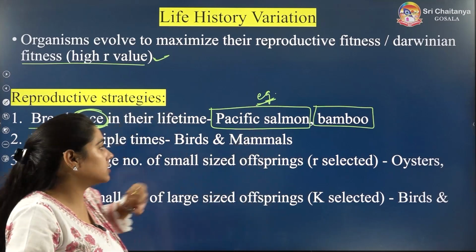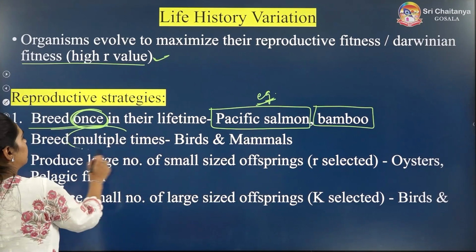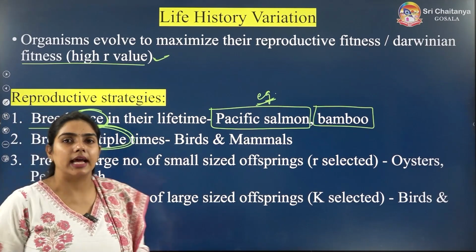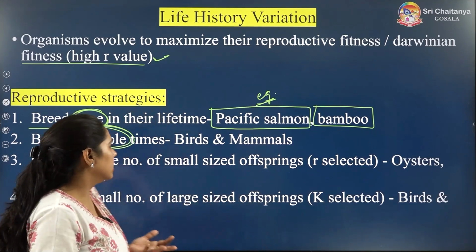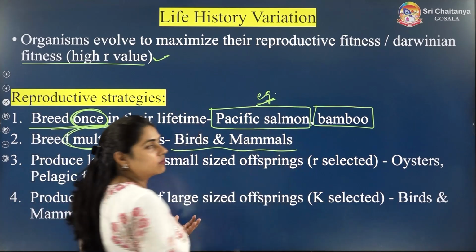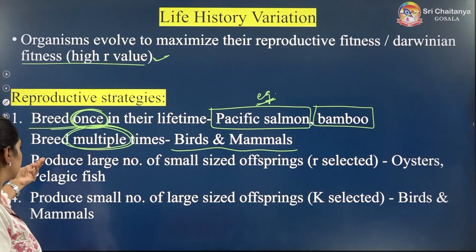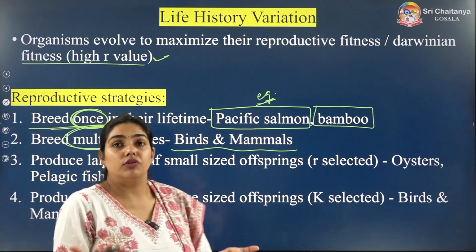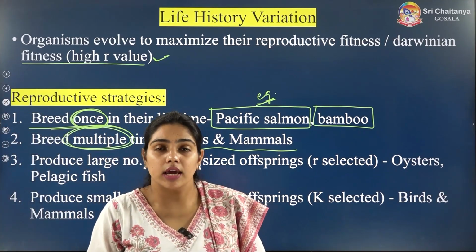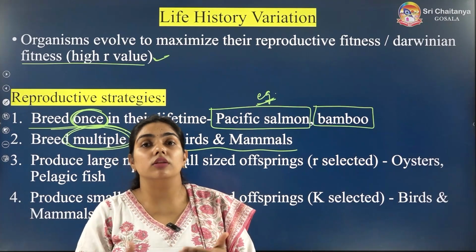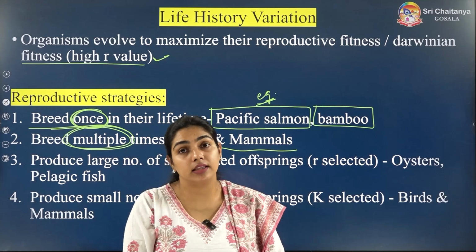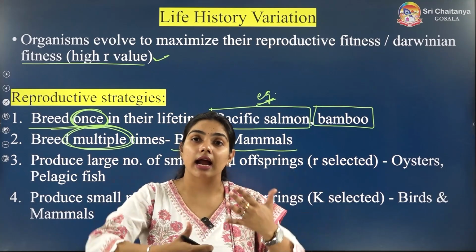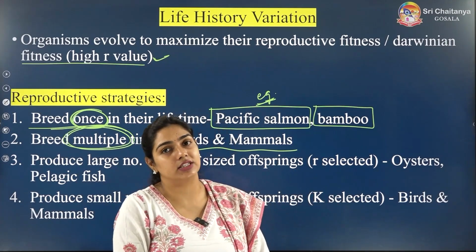Another strategy is that organisms breed multiple times, many times, for example us, mammals, and birds. Which strategy is good, we don't know. It depends on the organism, the species, and the habitat in which they are living, and accordingly they have adopted different strategies.